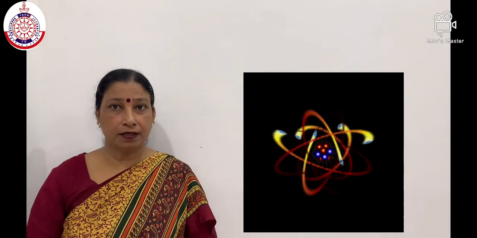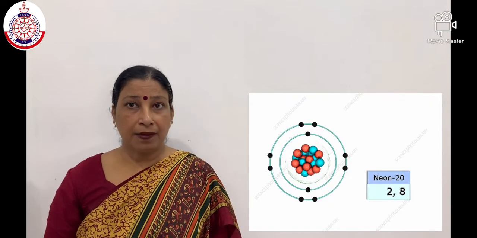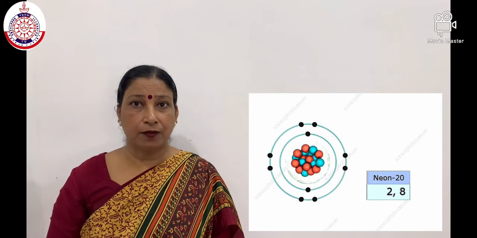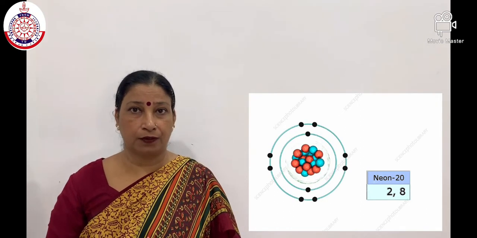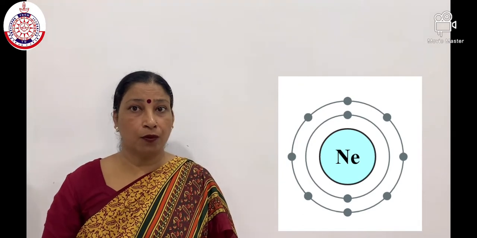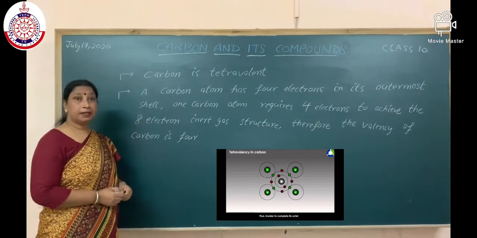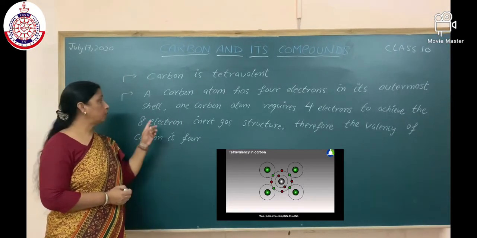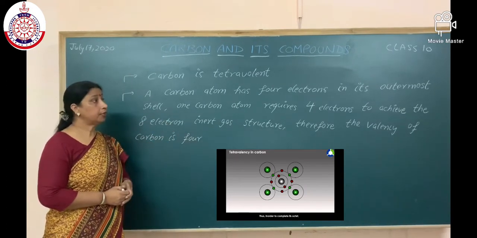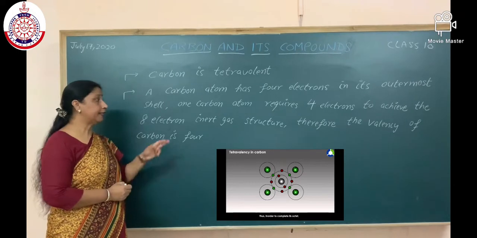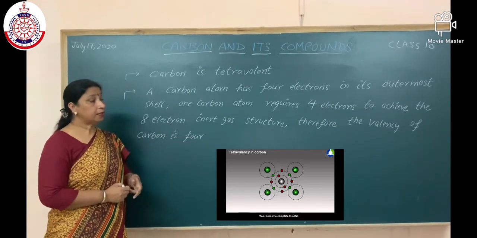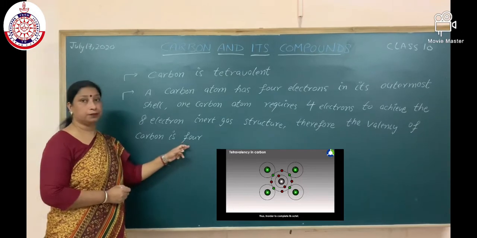It is also not possible to add as many as 4 electrons to a carbon atom due to energy considerations and acquire the inert gas configuration. Since a carbon atom can achieve the inert gas electron arrangement only by sharing of electrons, therefore, carbon always forms covalent bonds. Students, carbon is tetravalent. A carbon atom has 4 electrons in its outermost shell. One carbon atom requires 4 electrons to achieve the 8 electron inert gas structure. Therefore, the valency of carbon is 4.